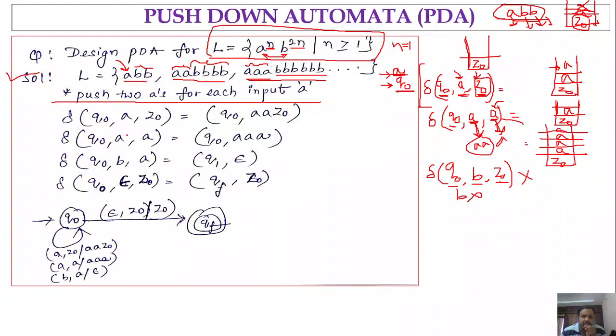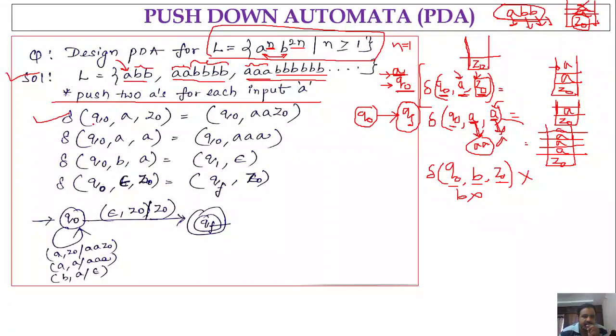So here we are using the strategy of acceptance by final state. In this case, we are going to have two states. One is Q naught and another one is the final state QF. So two states are enough, right? Q naught will indicate that as long as we get A as an input symbol, we have to push two A's, and the moment we get B, we have to pop the A. Whenever we don't have anything to process and the stack content is Z naught, we go to the final state.